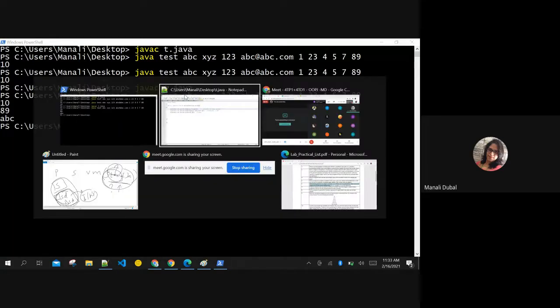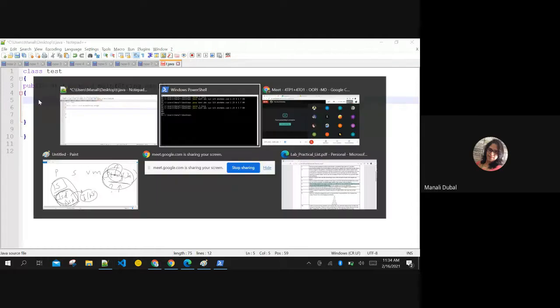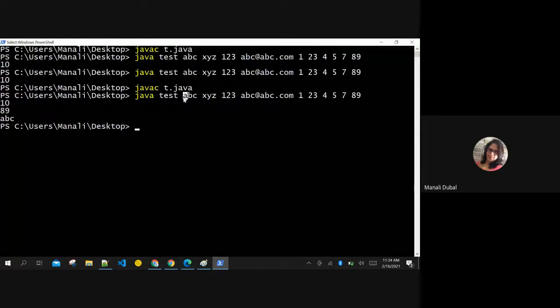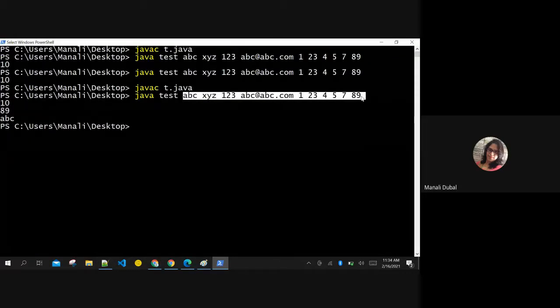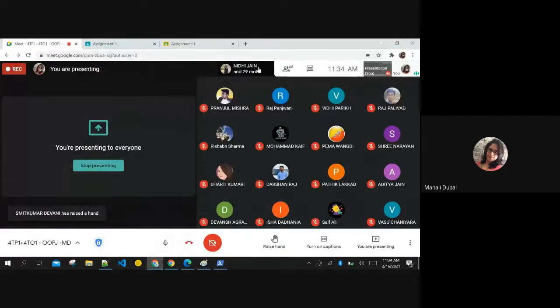Imagine I am writing a program to concatenate whatever the user is entering. I want to concatenate whatever he or she is entering. Even if he is entering 100 parameters over here, I want to concatenate all of them. Then how will my program go? Can you help me out?